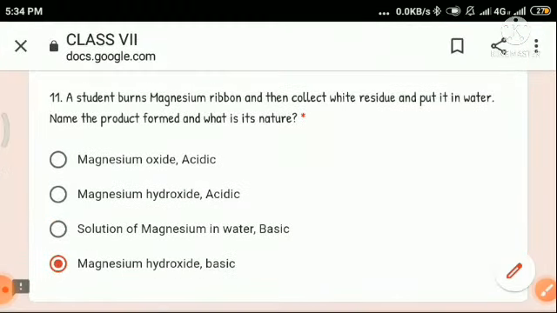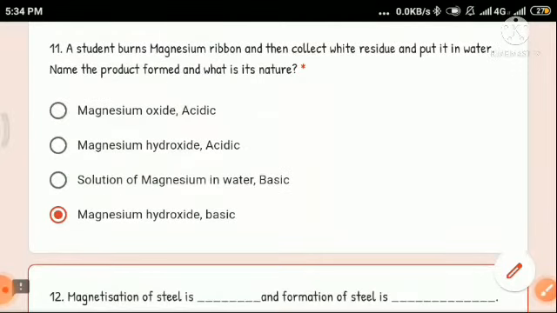So when we burn a magnesium ribbon, we get a white powder, that is white residue, which is magnesium oxide, and when this white magnesium oxide is put in water, we get magnesium hydroxide, and the nature of magnesium hydroxide is basic.